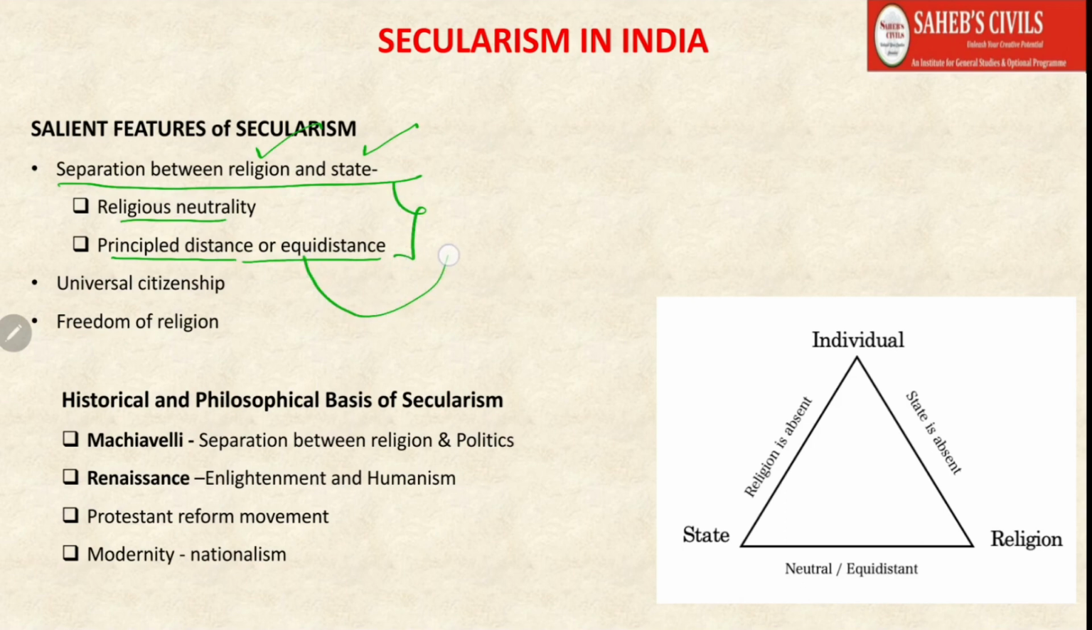So what equidistance is? Just try to understand the situation of India. In India there is more than one religion. We are a diverse country having multiple religions like Hinduism, Islam, Christianity, then Sikhism, Buddhism. So when the state is dealing with these religions, it should maintain equal distance. It should not favor some religion, and neither should it discriminate against another religion. This is what equidistance means, maintaining equal distance from all the religions.